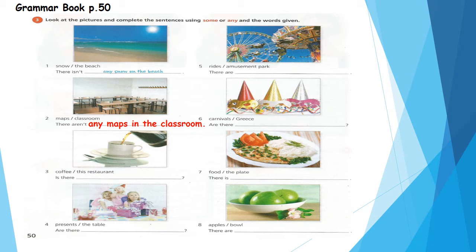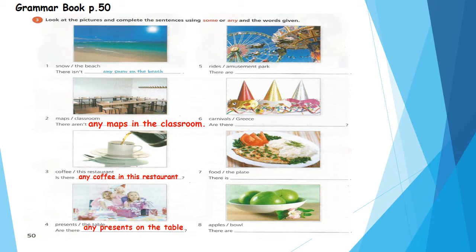Number 3. Coffee, this restaurant. Is there any? Yes, it's a question. So we'll use some or any. Super, we use any. So we'll say what? Is there any coffee in this restaurant? Number 4. Presents, the table. Are there? Yes, this is a question, so we'll use any. Are there any presents on the table?